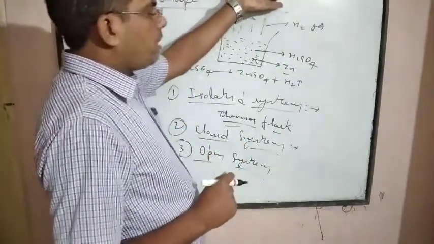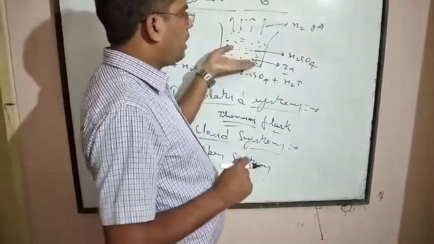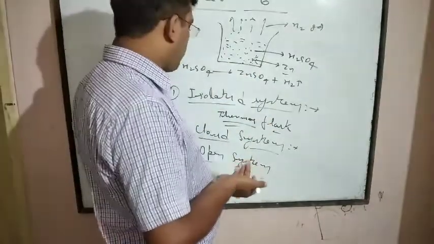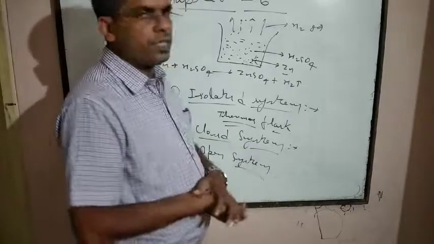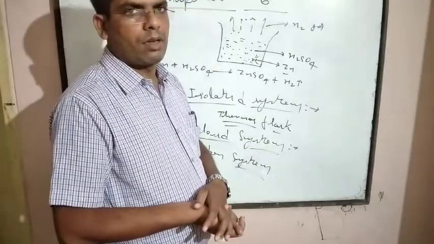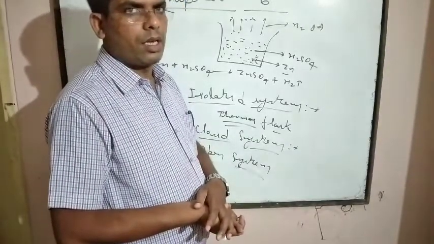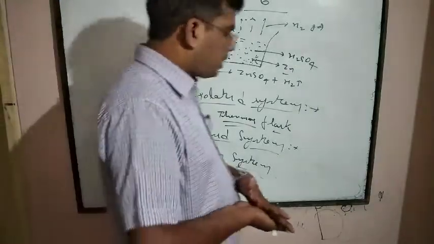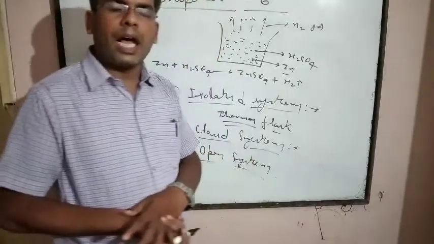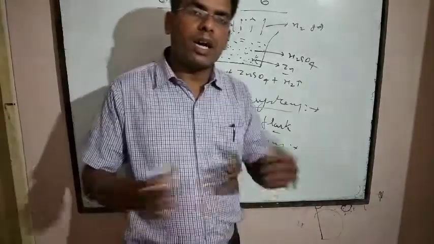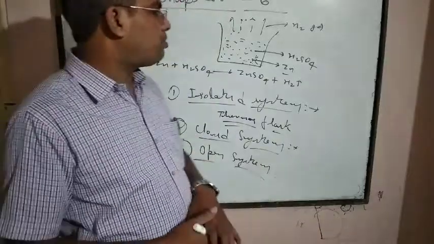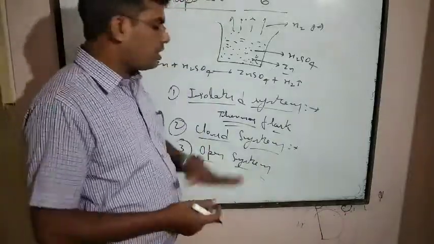Here hydrogen gas is transferred, heat is also transferred because it is an open vessel, and such type of system is known as the open system. If in a system heat as well as matter both are transferred into the surrounding, then such type of system is regarded as an open system.